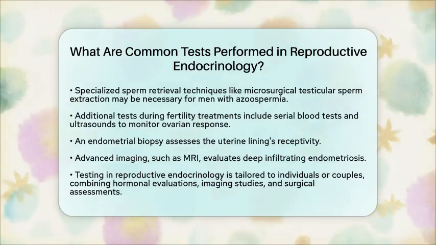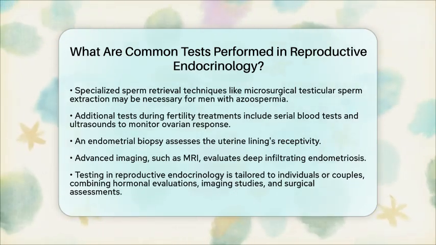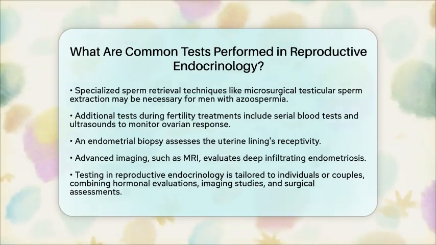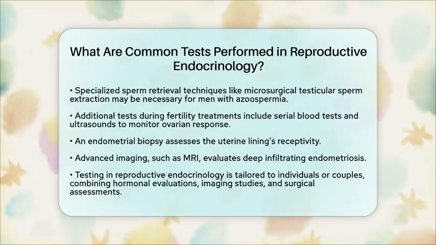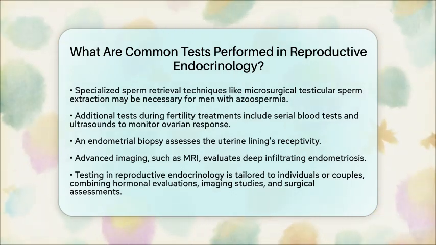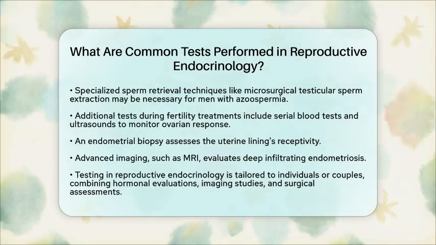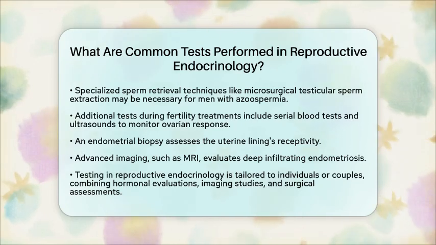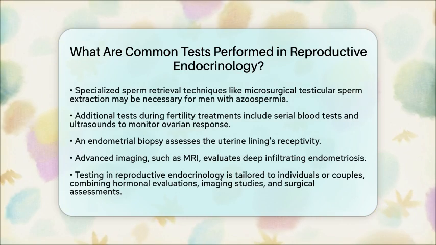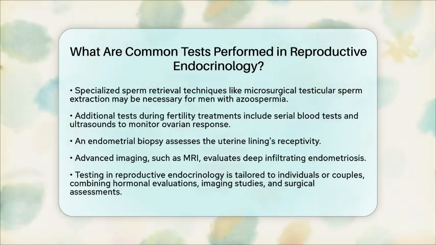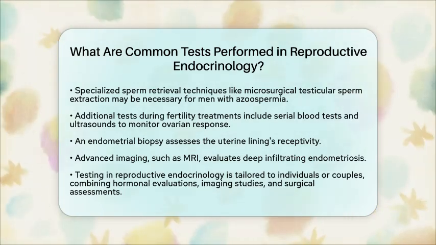Additional tests may include serial blood tests and ultrasounds during fertility treatments like in vitro fertilization. These monitor ovarian response to stimulation medications. An endometrial biopsy may be performed to assess the uterine lining's receptivity. Advanced imaging, such as magnetic resonance imaging, can evaluate deep infiltrating endometriosis.